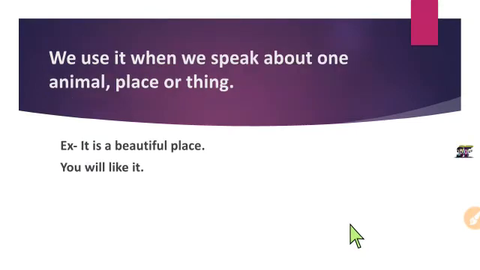Here, students, we use it when we speak about one animal, place, or thing. Remember that we use it for one animal, place, or thing, and it is used as a subject pronoun and also as an object pronoun. You can see in the example: "It is a beautiful place. You will like it." In both ways, you can see how to use it as a subject pronoun and as an object pronoun.